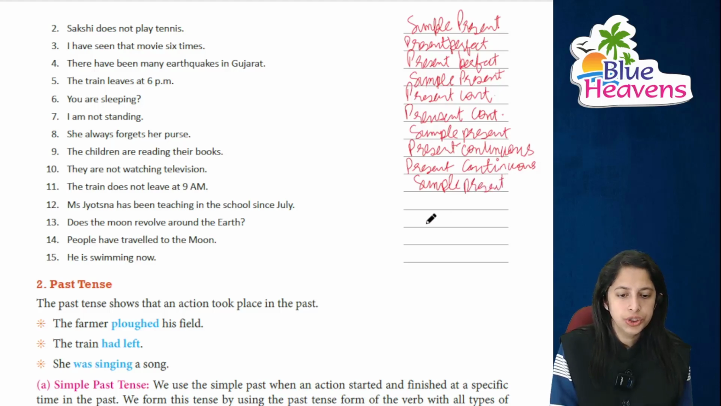Miss Jyotsina, she has been teaching in the school since July. This is present perfect. Right? This is present perfect continuous. Right? Does the moon revolve around the earth? I think this is simple present. People have traveled to the moon. लोग travel करके आए हैं moon पे. This is present perfect again.